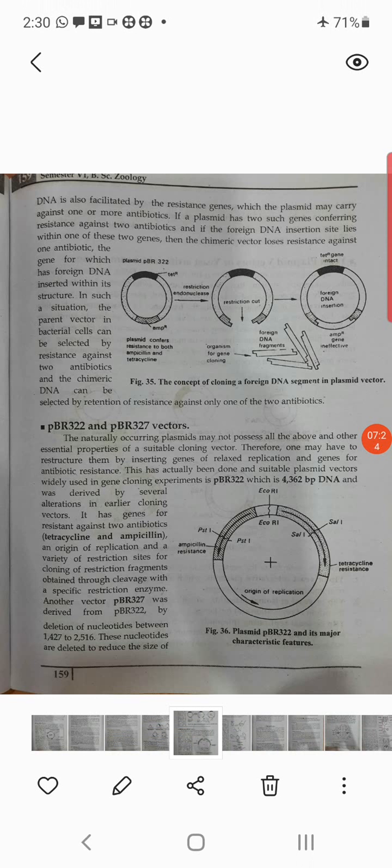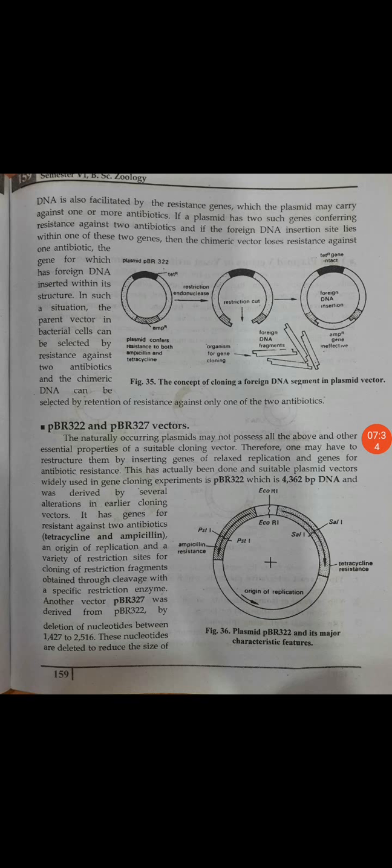Therefore, one may have to restructure them by inserting genes of relaxed replication and genes for antibiotic resistance, and that name is given to those plasmids, pBR327 and pBR322. So these are antibiotic resistant, so there is no effect on the plasmid or the bacteria.